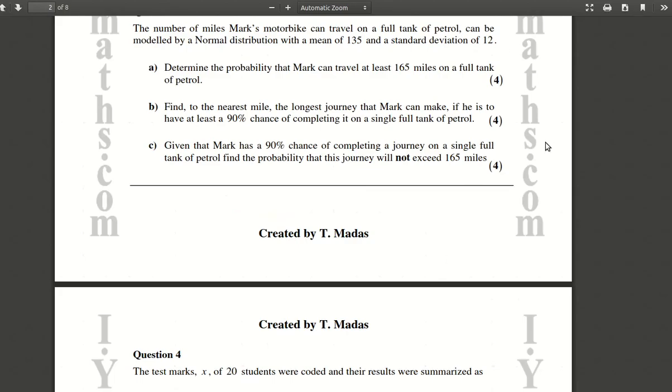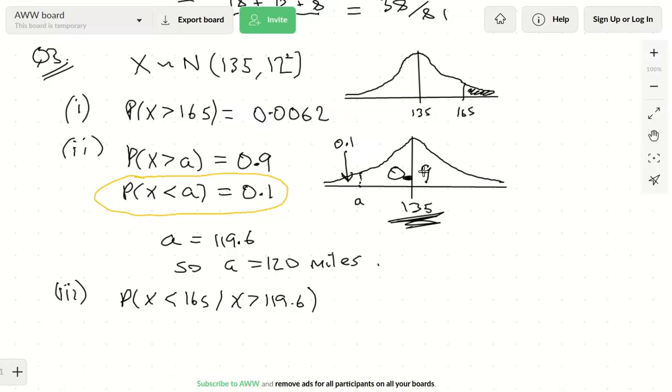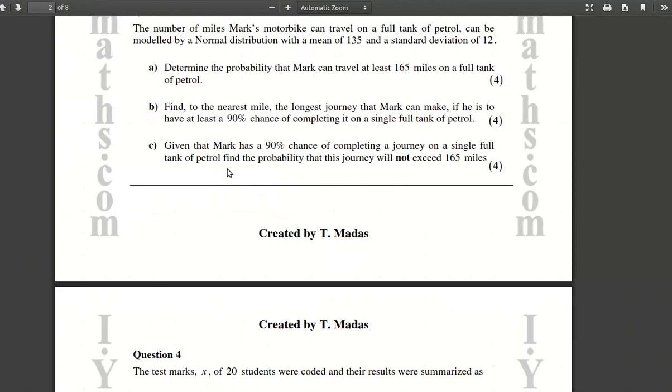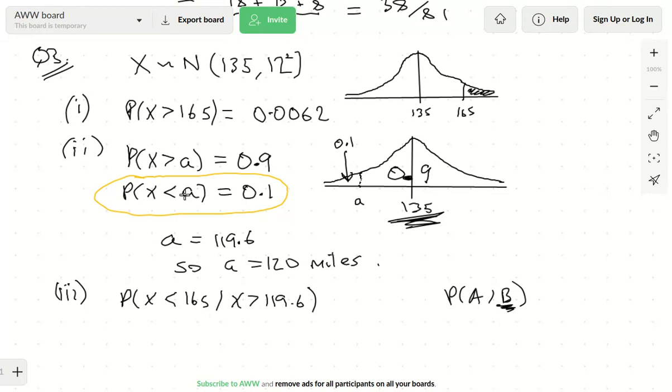With conditional probability, let me point out firstly that in the probability of A given B, what you're given comes second. So what were we given in the question? We were given that he's got a 90% chance of completing the journey. And if he's got a 90% chance of completing the journey, then part B holds if you've got the probability that x is greater than 119.6. That's what gives you the 90%.